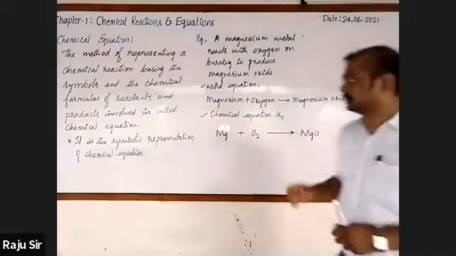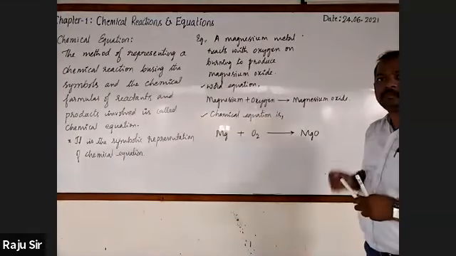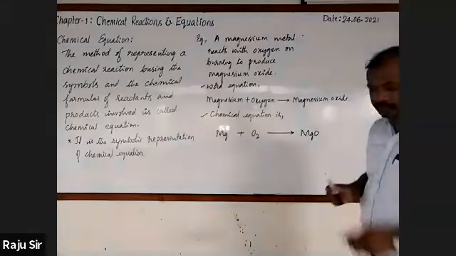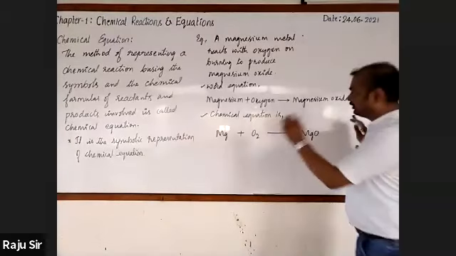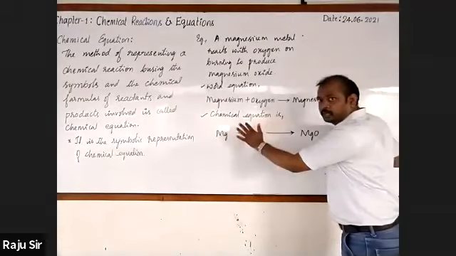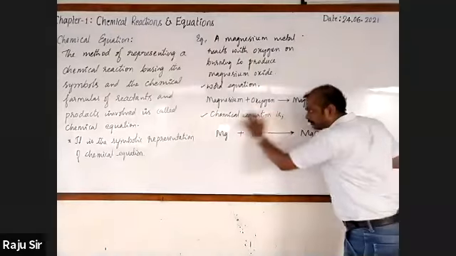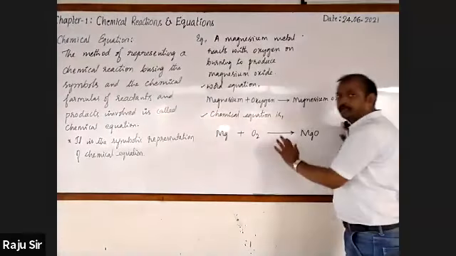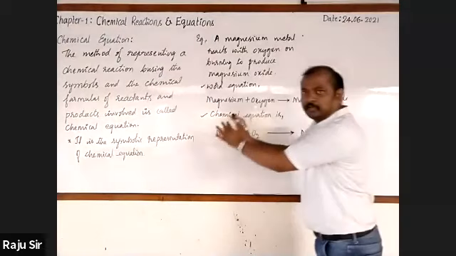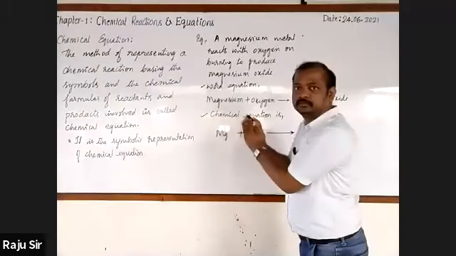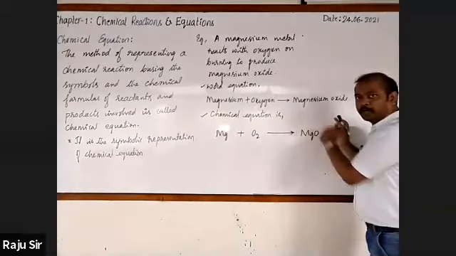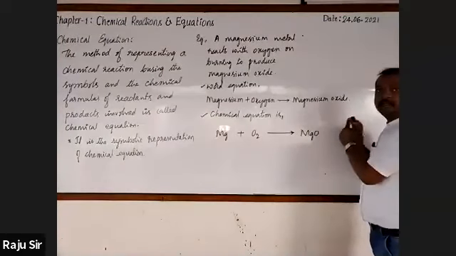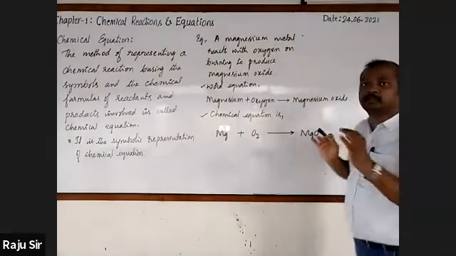Now observe this chemical equation. What are the reactants? All the reactants are written on the left hand side, and all the products are written on the right hand side of the chemical equation.